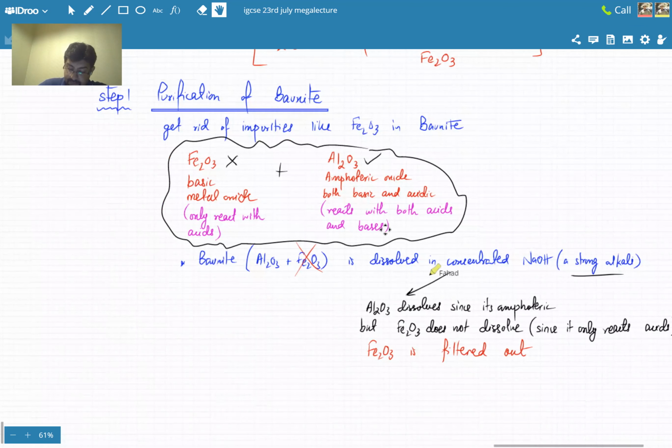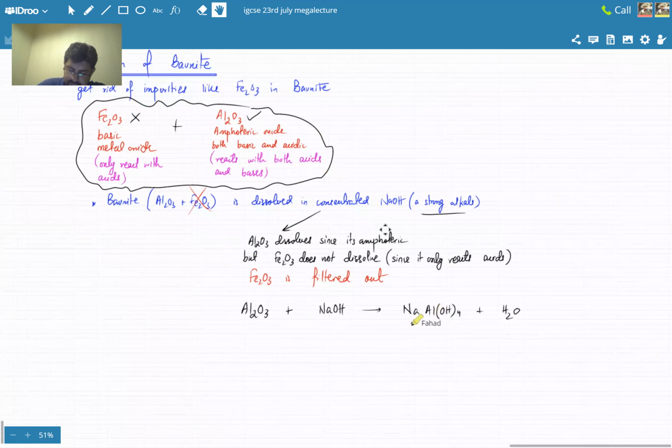और इसकी equation, the equation is important. You need to remember this equation, which is Al2O3 reacting with NaOH, forming a salt, which is NaAl(OH)4, plus H2O.